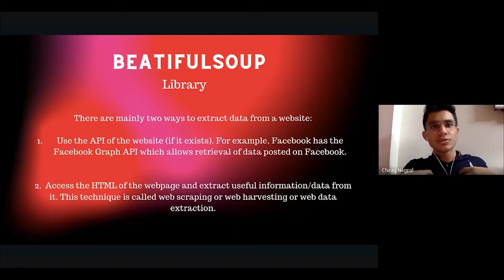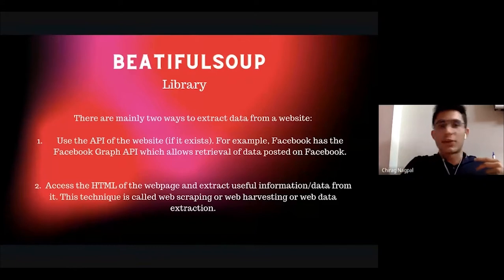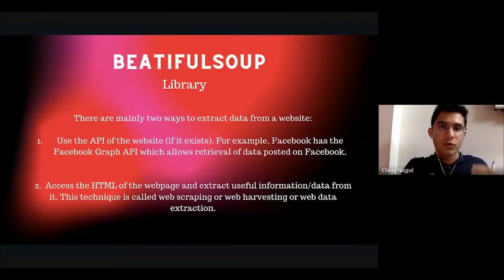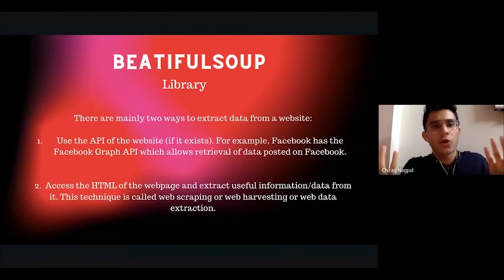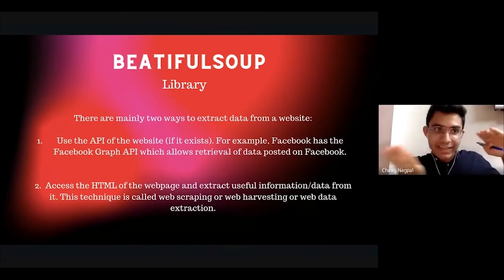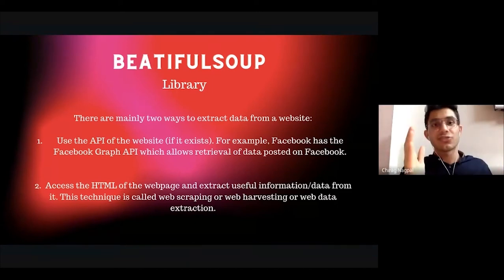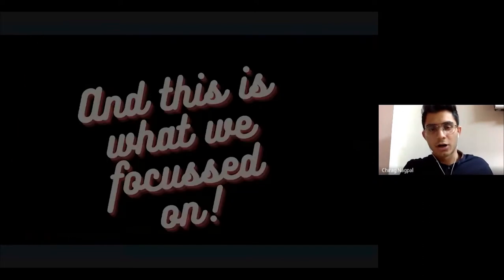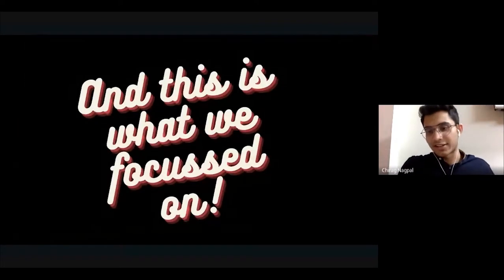But what we as students focused on was to go for the second method, because using the API of a website is very complicated and includes a lot of legalities. That's why we focused on the second method, which is to access the HTML of the web page. We all know what HTML is. It is used to write the web page. Very simple language. Even the most complex pages like Amazon are built on HTML. So we can get the entire information which we can see on the screen using just the HTML of that web page. And now I'd like to give the control to Swastik.